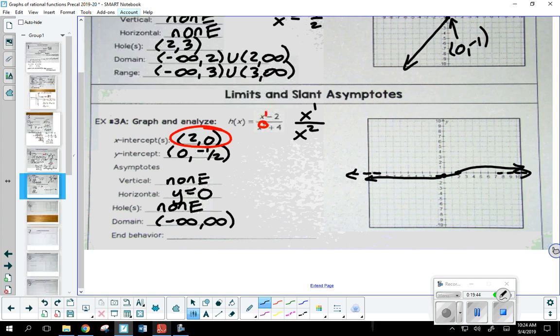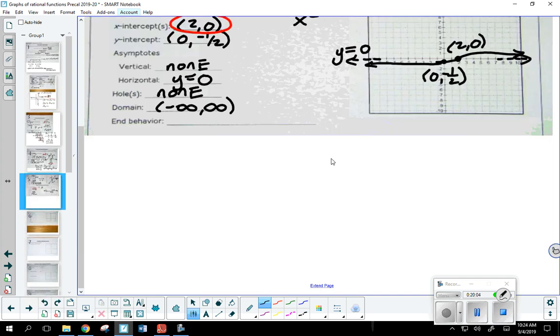Always label. Well, I got an asymptote, y equals 0. I have a y-intercept here, (0, negative 1/2), and then an x-intercept, (2, 0). Always label all the information that you're finding. Now, the end behavior, we already talked about. Now we just need to write it down.